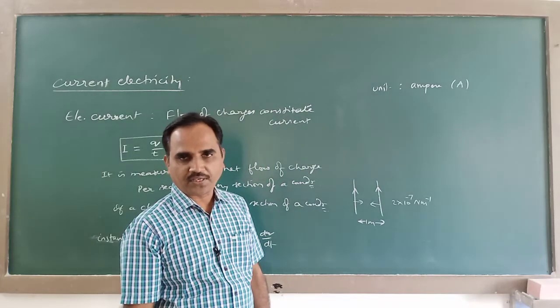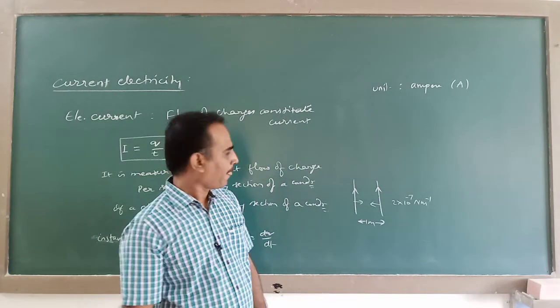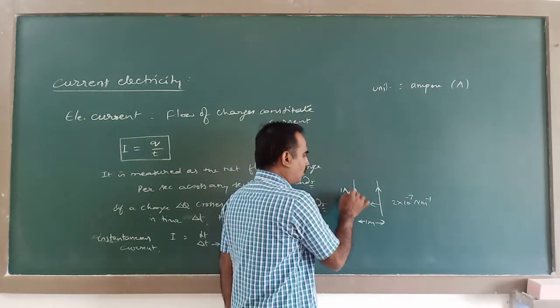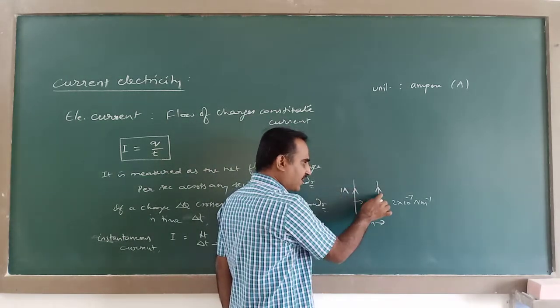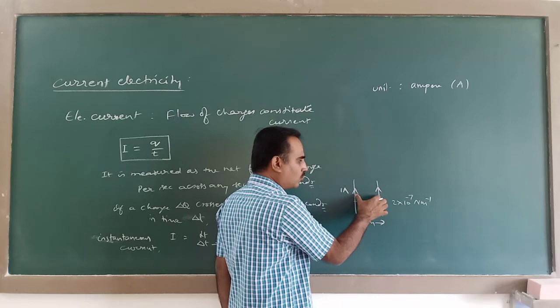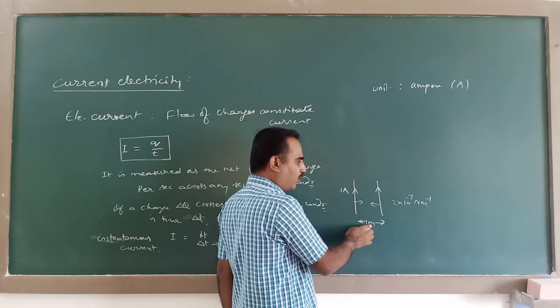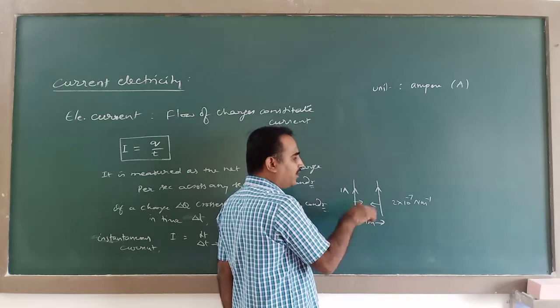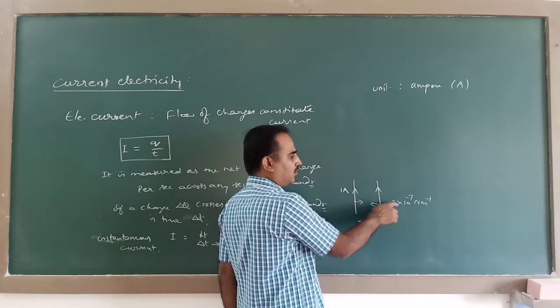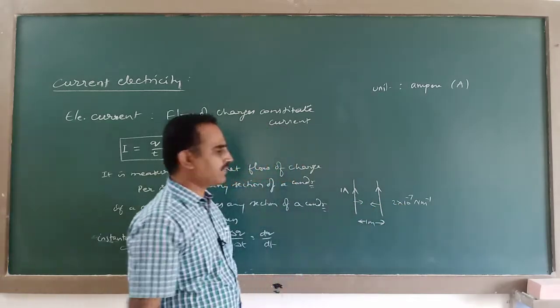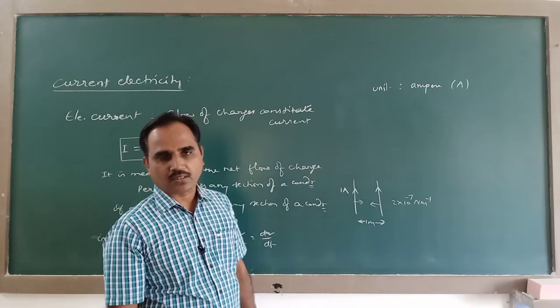So 1 ampere is the strength of the current passing through two infinitely long straight conductors separated by 1 meter in air, if there exists a force of 2 into 10 to the power of minus 7 Newton per meter.